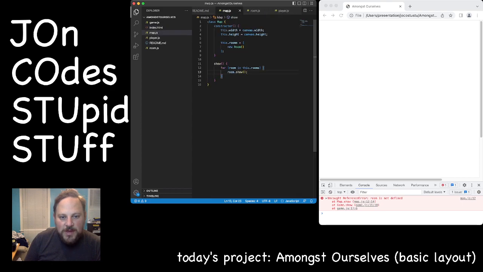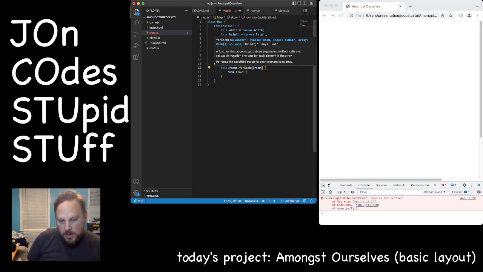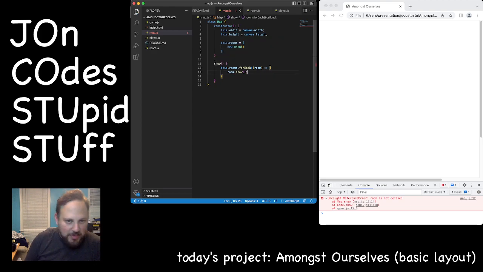Map.show for room in this.rooms. Did I do that wrong? No, let's just do it differently. We'll just make it into an arrow function, and then everyone will be happy.